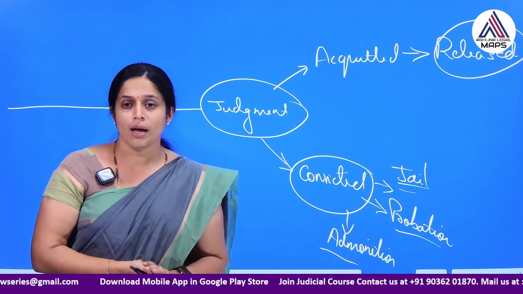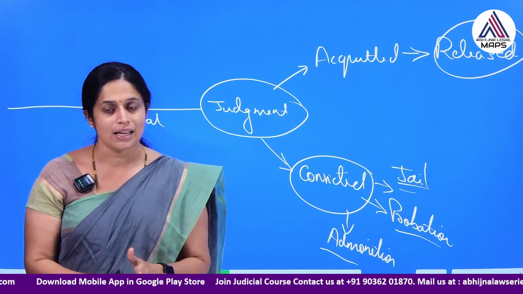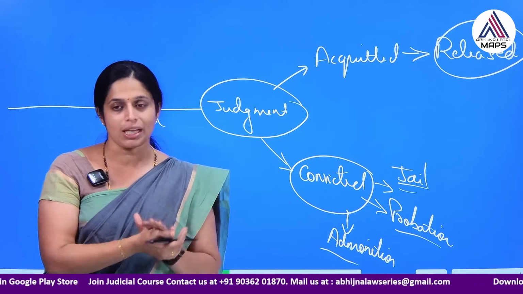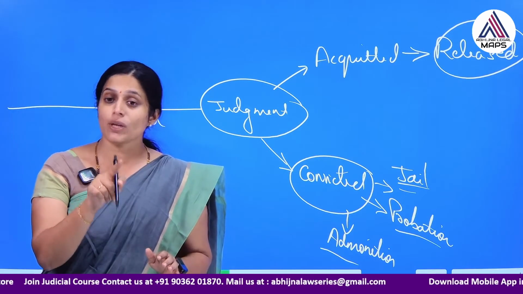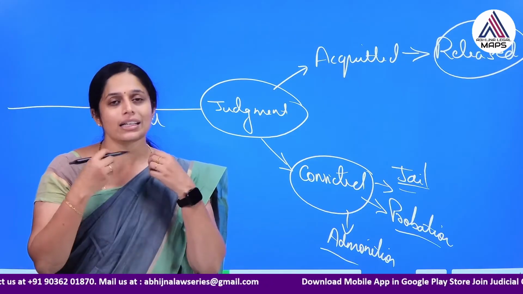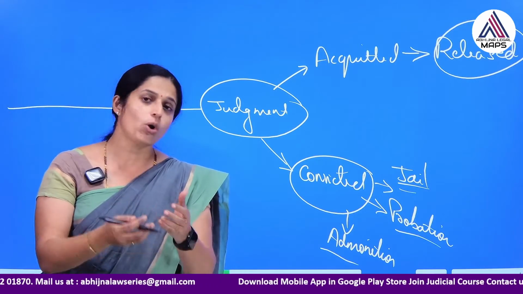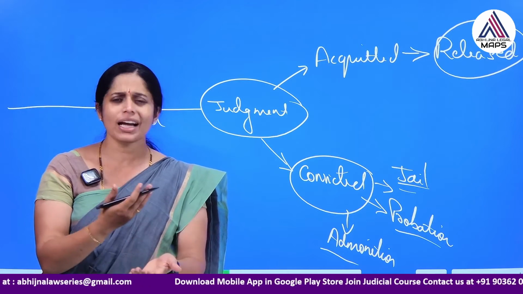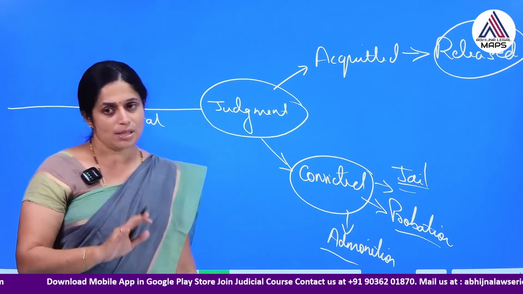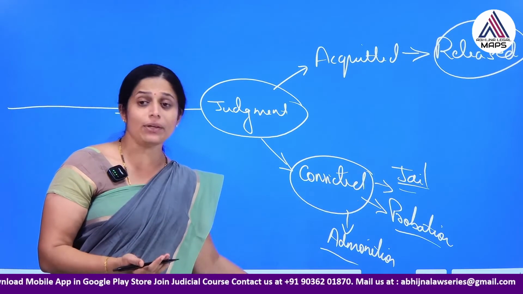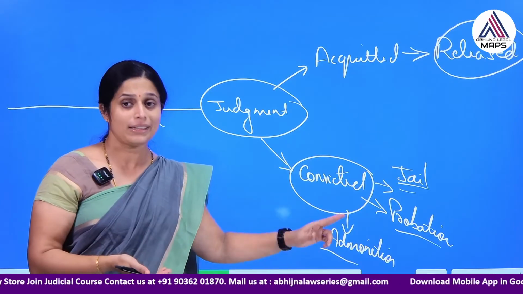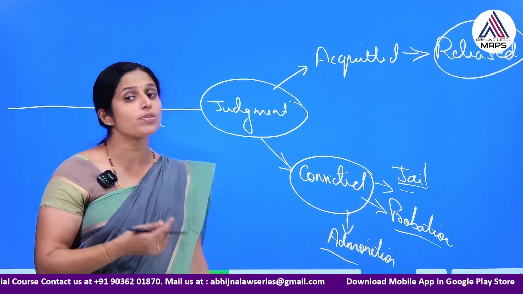That is admonition. Probation is another such thing, where he is also released. It is also applicable to not very serious offences, but there are certain kinds of offences for which probation can be applied. But the convicted person needs to execute a bond. The period should not exceed 3 years, and he needs to execute a bond saying that he shall keep peace and good behavior, and the court may also impose certain conditions with regard to residence or intoxication. So, as an alternative to jail, to imprisonment, he can be given admonition or the benefit of probation.